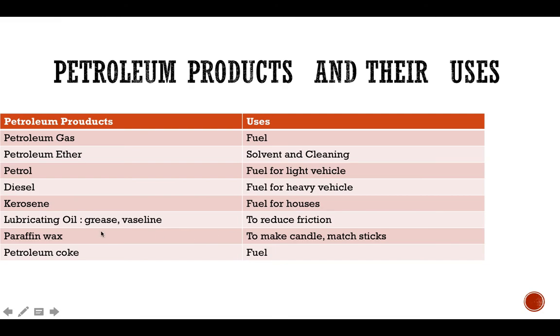Lubricating oil like grease and Vaseline is used to reduce friction in machines. Paraffin wax is used to make candles, matchsticks, etc. And petroleum coke is used to make fuel.